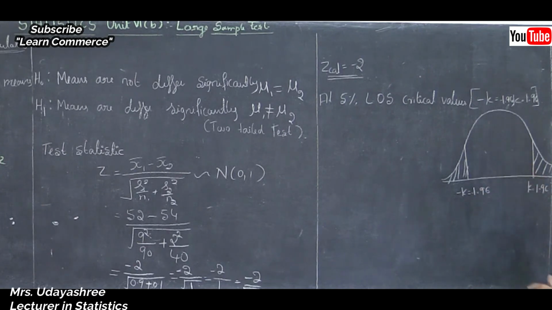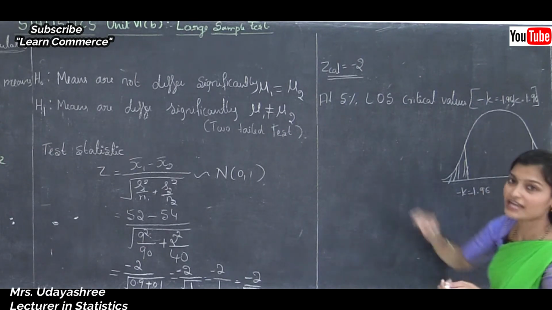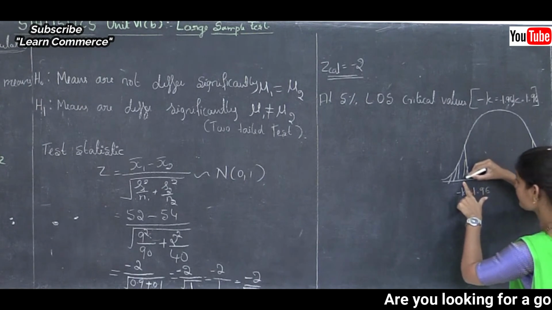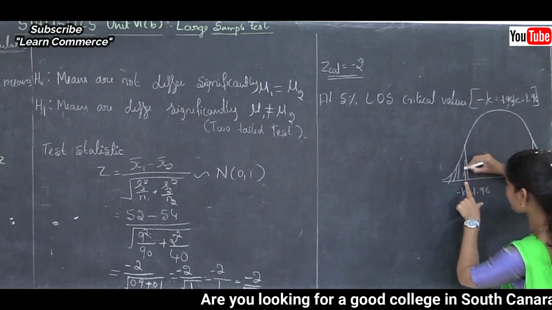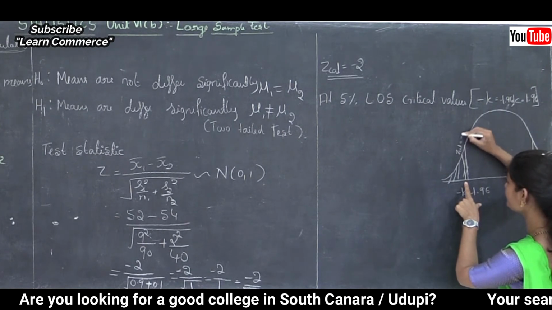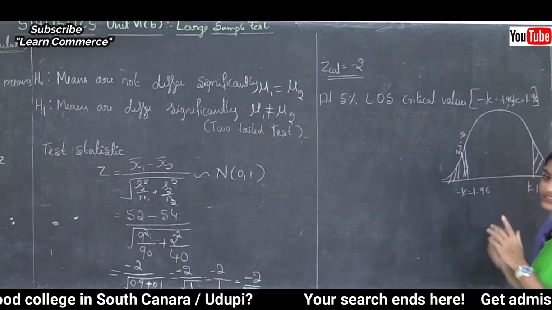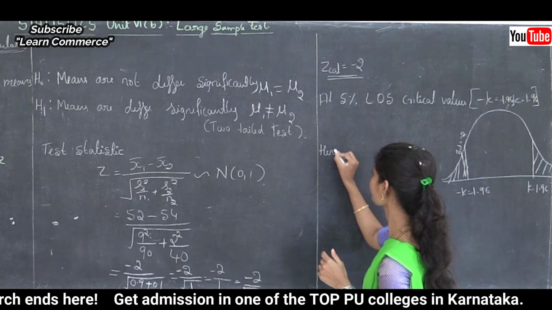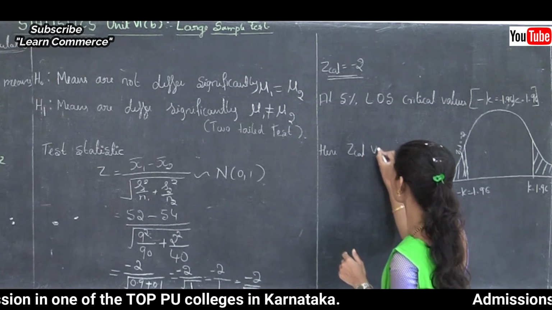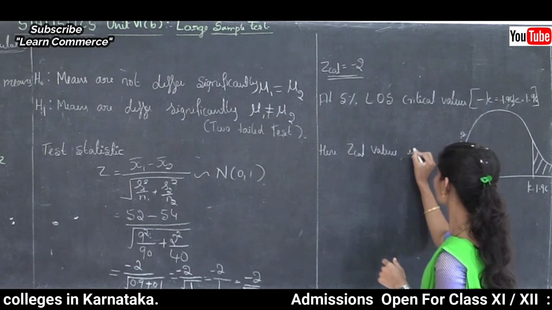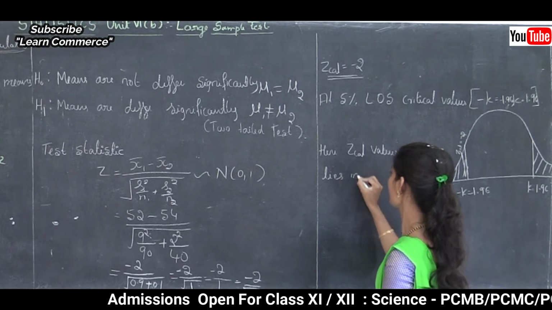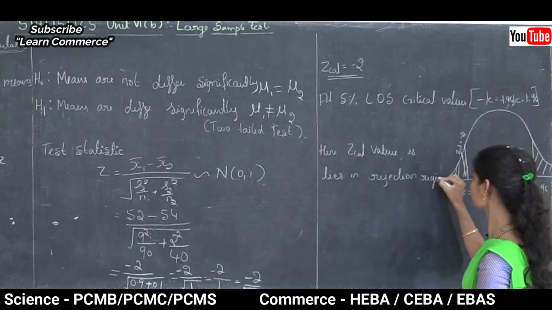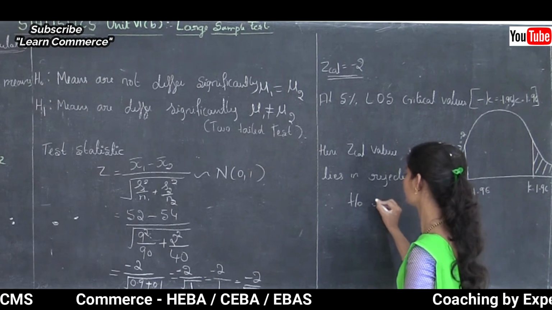This is the acceptance region. See, here the calculated value is minus 2. This minus 2 lies here, and this calculated value lies in the rejection region. So H0 is rejected. Here the calculated value lies in the rejection region. Therefore H0 is rejected.